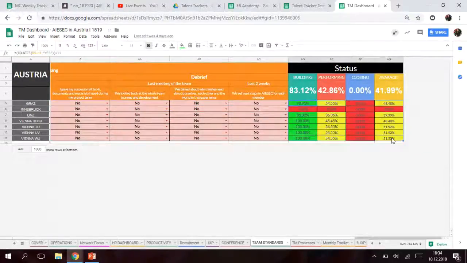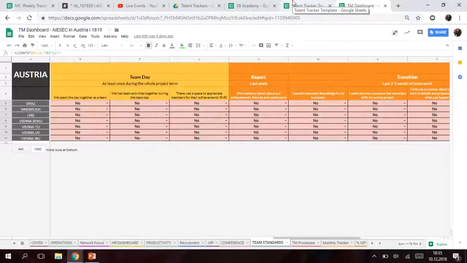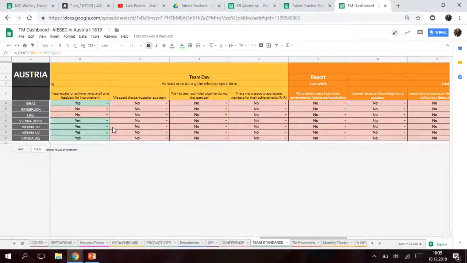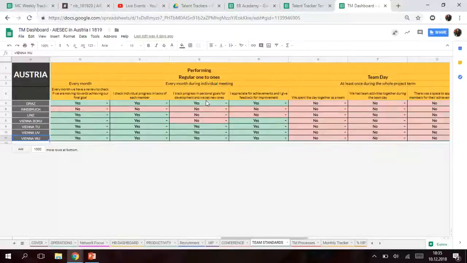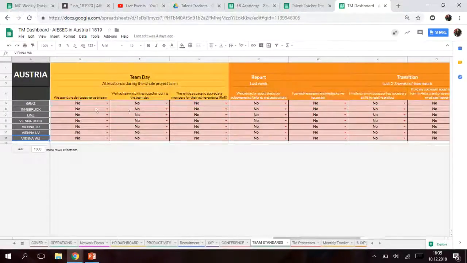So it will not be the same here for your team standards implementation percentage, because I'm calculating as LC, and the formulas are different. I know this tracker also has formulas for the people, but at the end, just imagine for Innsbruck we have only one row, or for TU, for VEU, it doesn't matter, and in the talent tracker part we have more rows, one for each person, right? So that's why if I see no, even for only one person from one phase, I will put no.